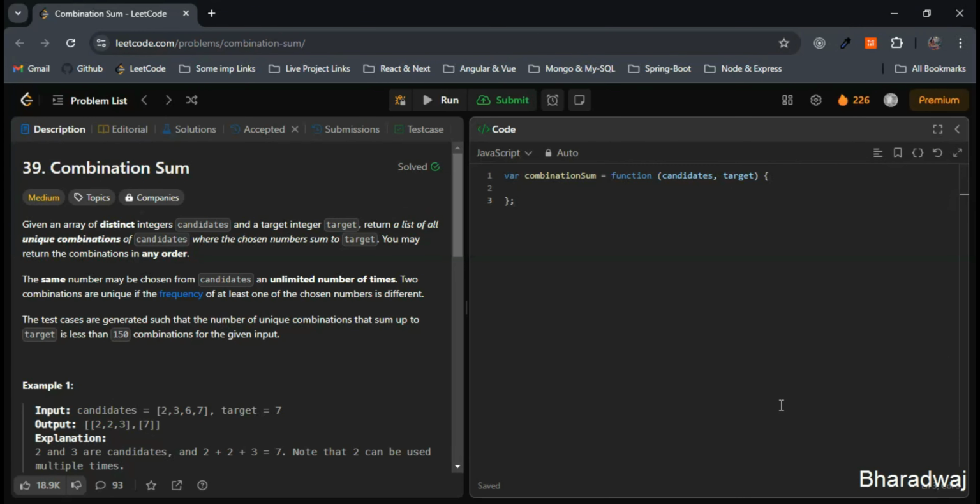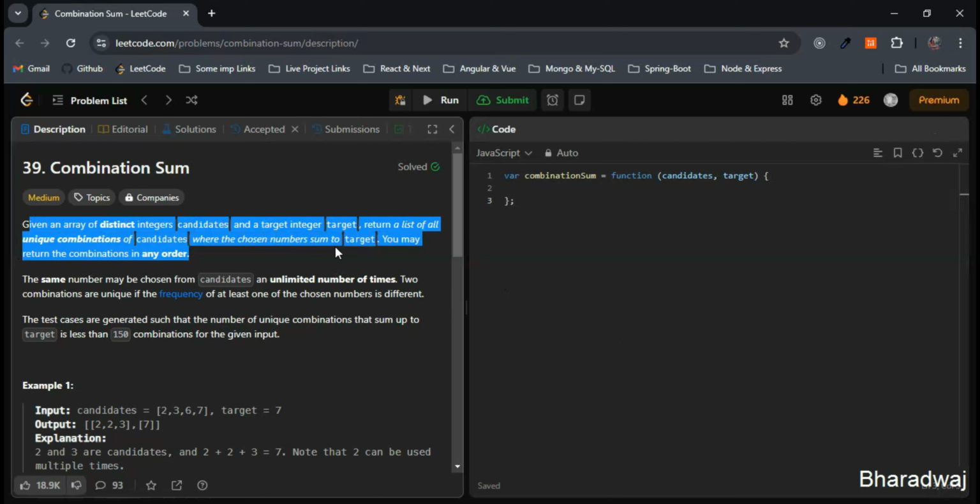Hello everyone, let's solve LeetCode problem number 39, Combination Sum. The question says, given an array of distinct integers, candidates, and a target integer, target, we have to return a list of unique combinations of candidates where the chosen numbers sum to target. You may return the combinations in any order.